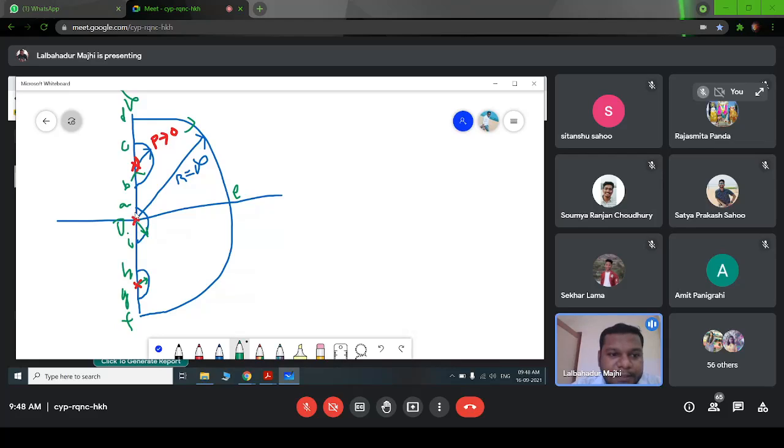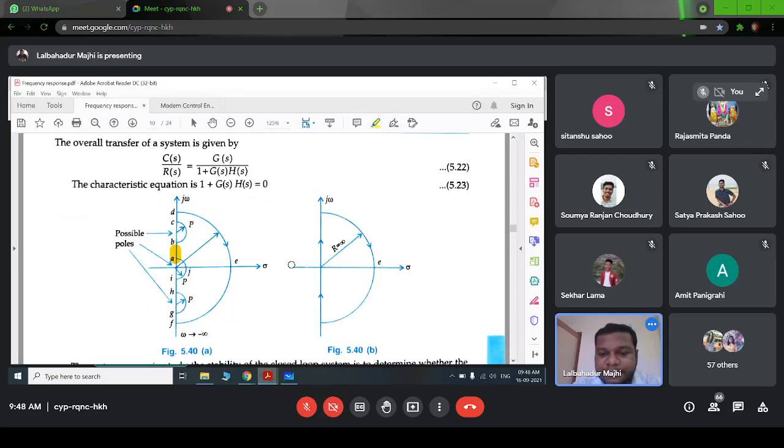So from this point, this point A is almost 0, it is equal to 0. So from A to B, B should be at some frequency, let's say omega 0. So for path AB, the value of omega is between 0 to omega 0, because this point is infinite. Similarly, for this path BC, we have to see here.